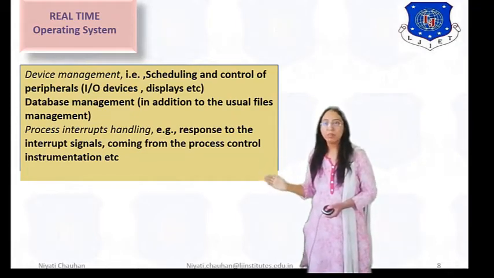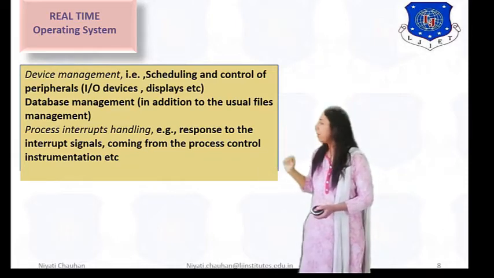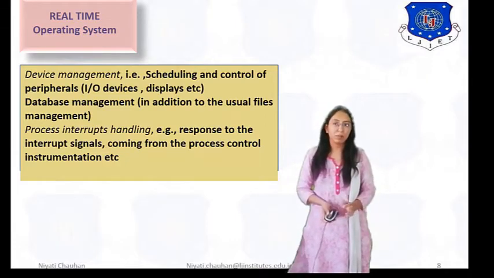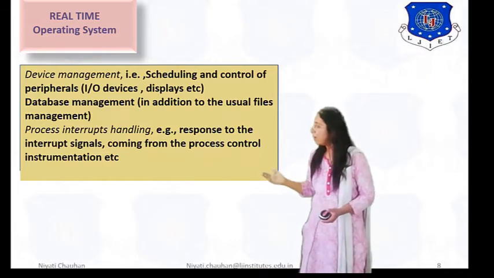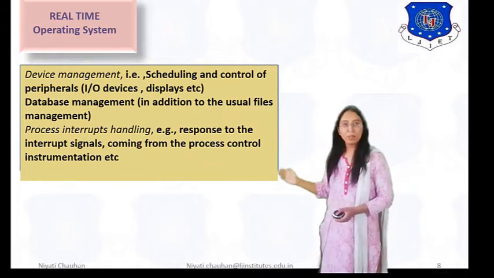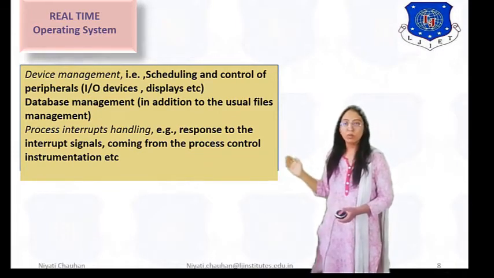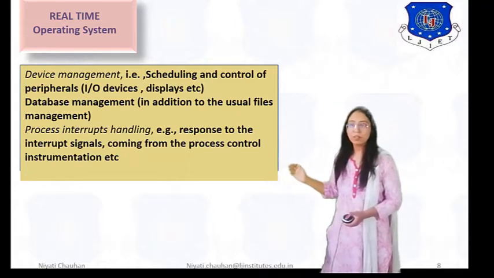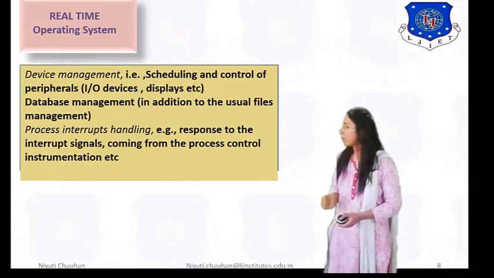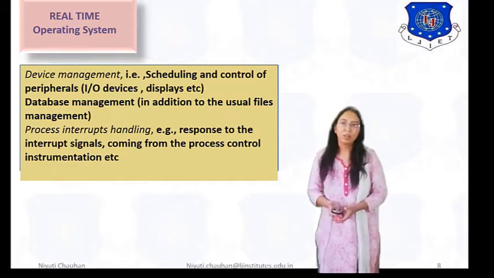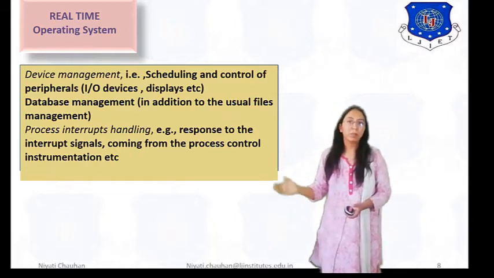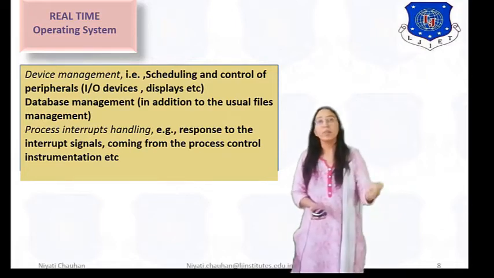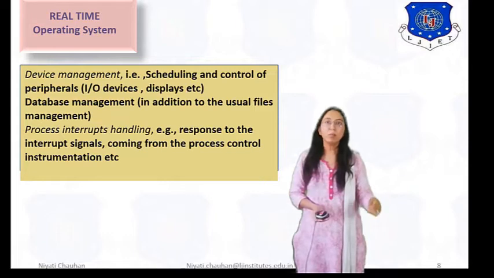And at last, process interrupt handling. When an interrupt comes into our system, how do we handle it? For example, response to the interrupt signals coming from process control instrumentation. Here the signal comes from process control instrumentation, right? So we have to handle this interrupt signal.